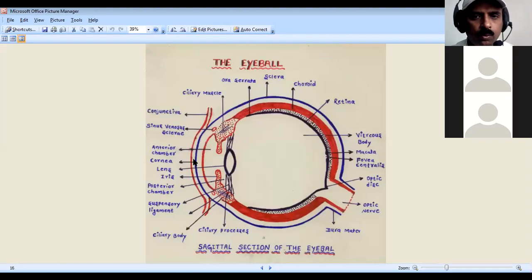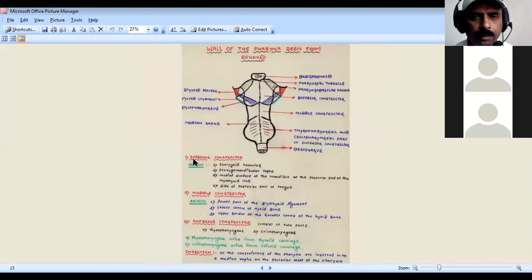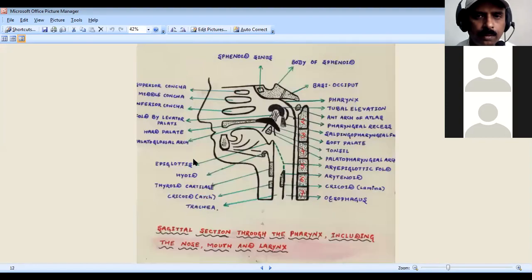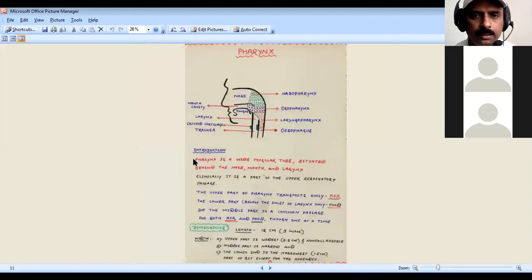In this, you have to remember about the thymus and all. These are the muscles of the pharynx. You have to remember all the constrictor muscles of the pharynx. Then these are the boundaries of the pharynx. And here you have to remember three parts: nasopharynx, oropharynx, and laryngopharynx.